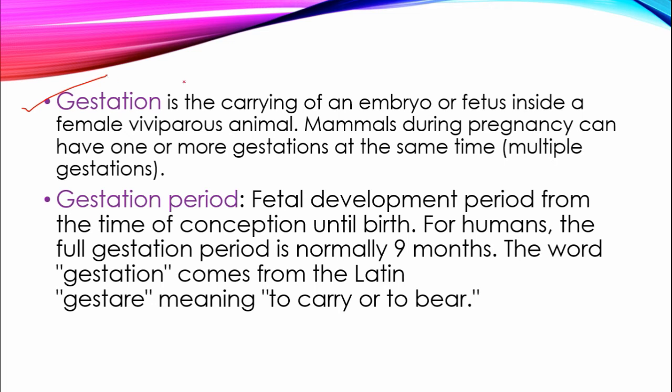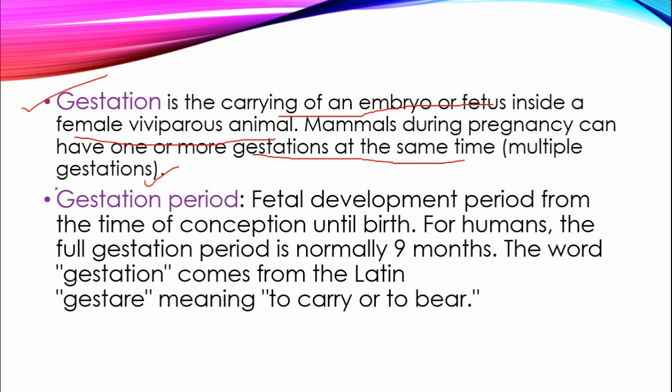Okay, then gestation. What is gestation? Gestation is the carrying of an embryo or fetus inside a female viviparous animal. Mammals during pregnancy can have one or more gestations at the same time. Multiple gestation भी हो सकता है. ठीक है, the mother can conceive one or more gestations at the same time, like multiple gestation, like twin pregnancy, triplets, quadruplets. Okay, then gestation period, the period of fetal development from the time of conception until birth.